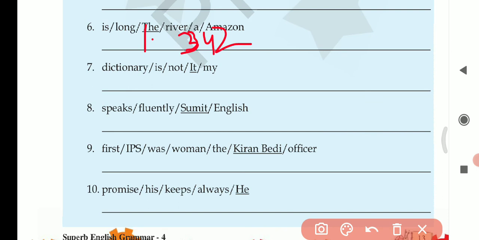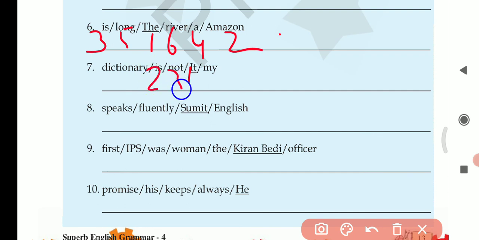The Amazon is a long river. Full stop. Next, question number 7. Dictionary is not it my. So it will come first. It is not my dictionary.